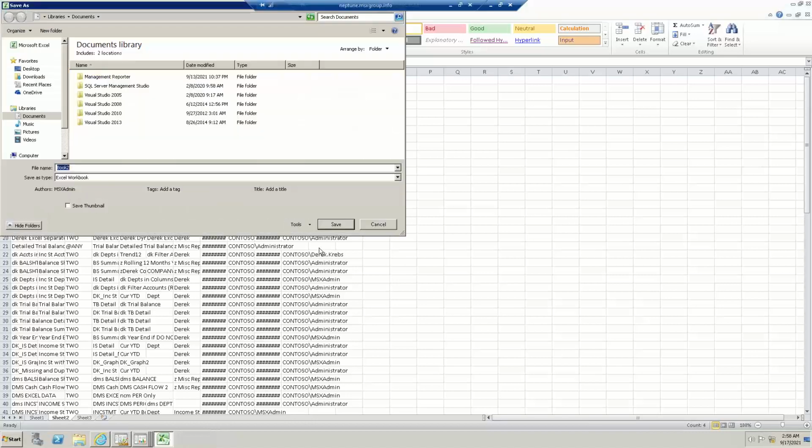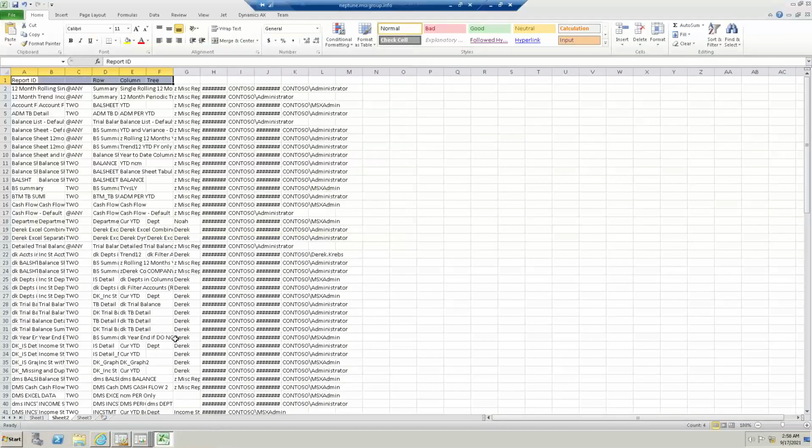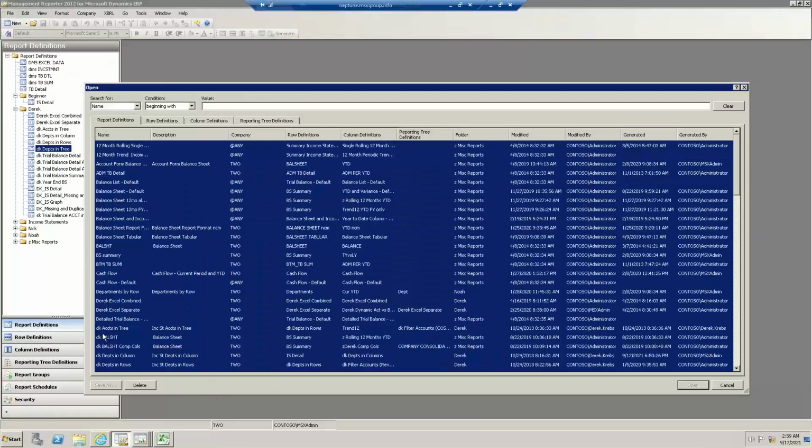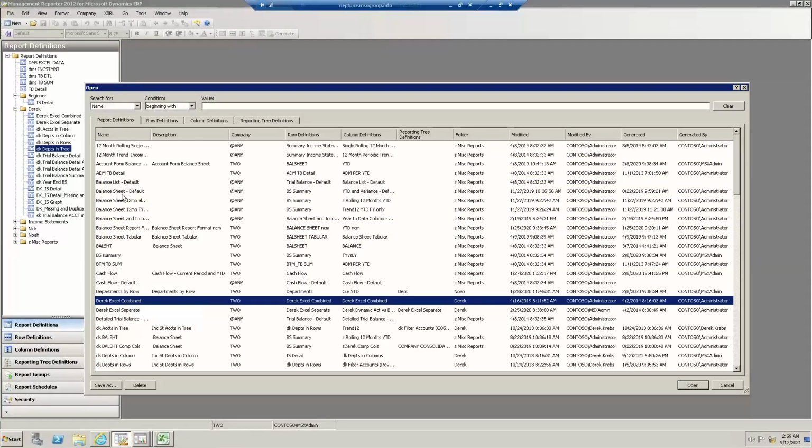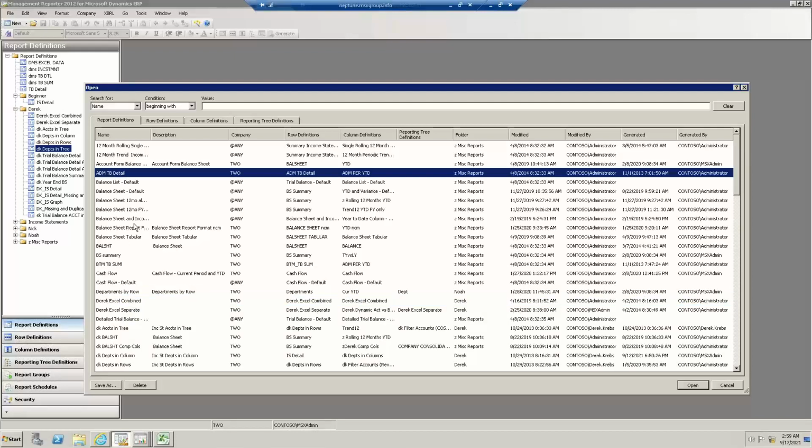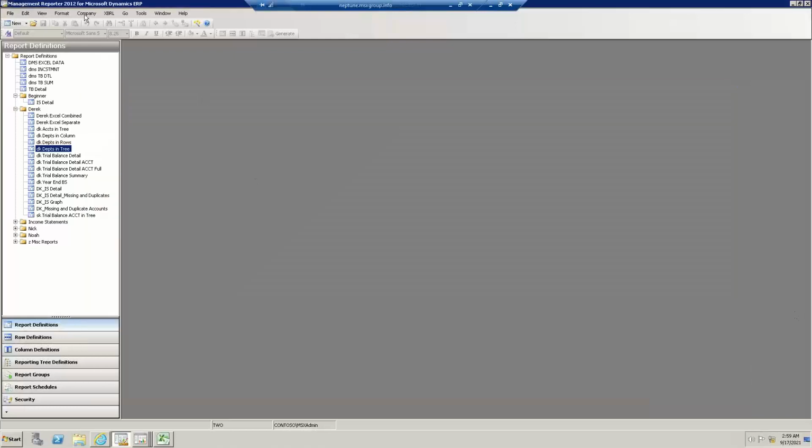Now, one related thought to that is maybe I have so much junk out there, sometimes it's easier for me to create a new file of these rows, columns, and trees, and then maybe export only the good stuff out to a file, then import it into a new, what we call, building block group. Right now, this is a building block group where I have, let's call it 100 reports in there. Let's say only 20 are valid. So I'm going to do one little step backwards.